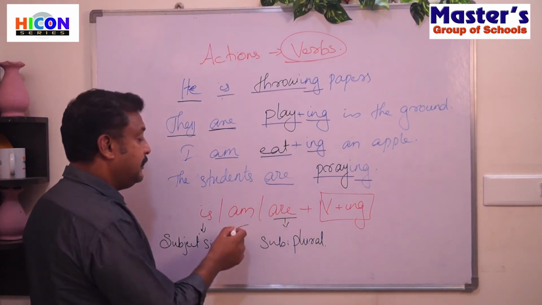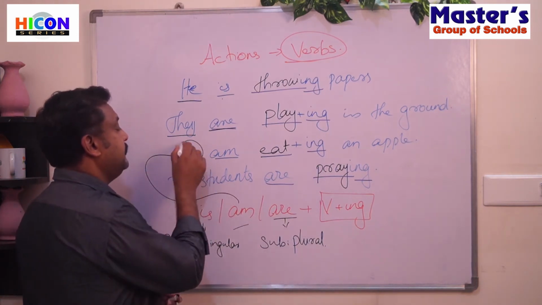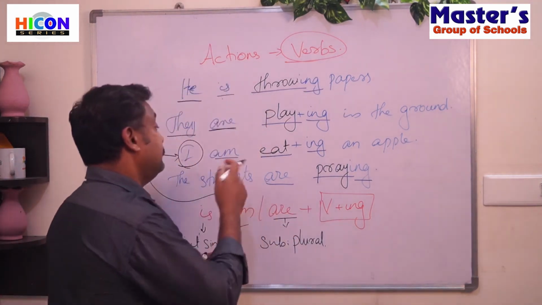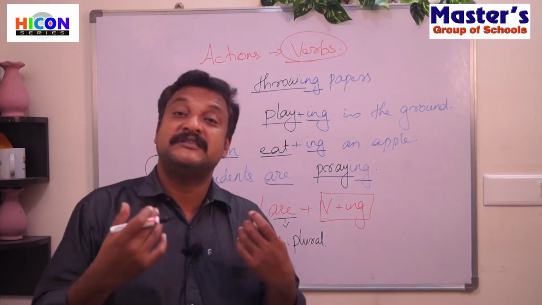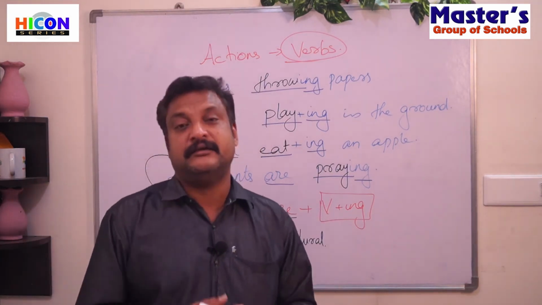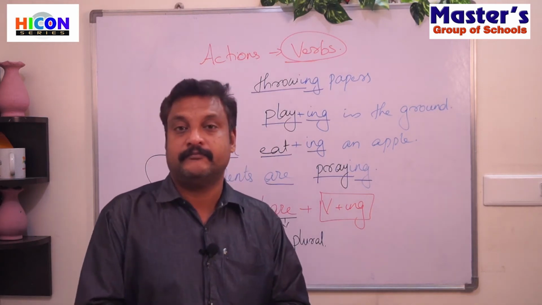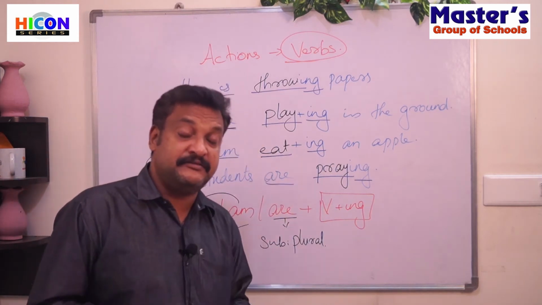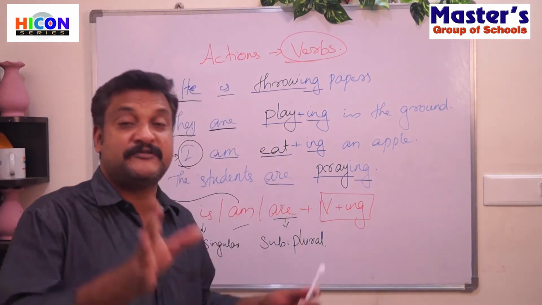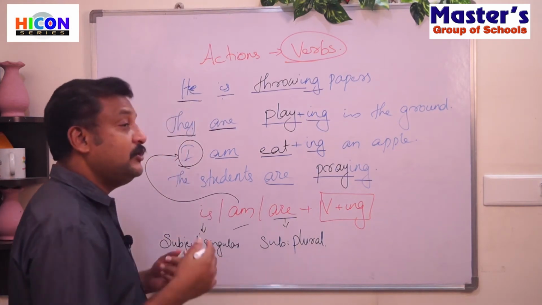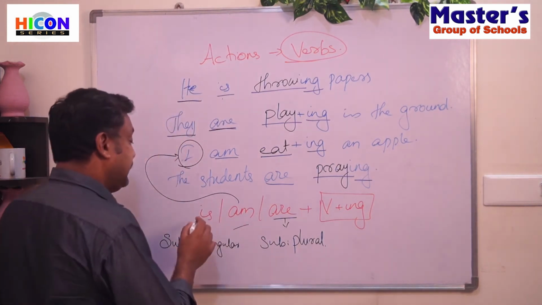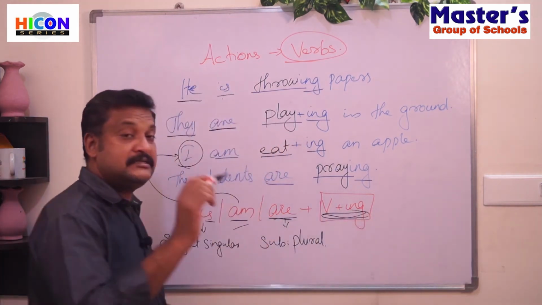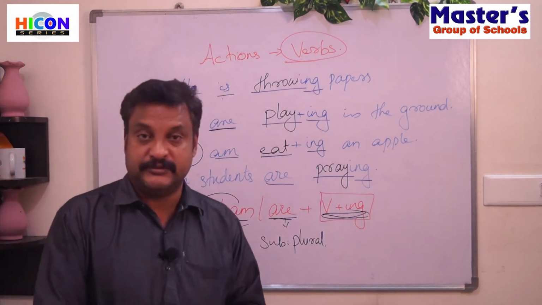And when do we use am? I. When I is used as the subject, then am. I am eating. I am sleeping. I am studying. I am reading. Okay. So the verbs can be used for expressing some activity, some action that is happening at the time of speaking. And when we use a verb for this purpose, we add is, am or are with the ing form of the verb. Ing is added to every verb.